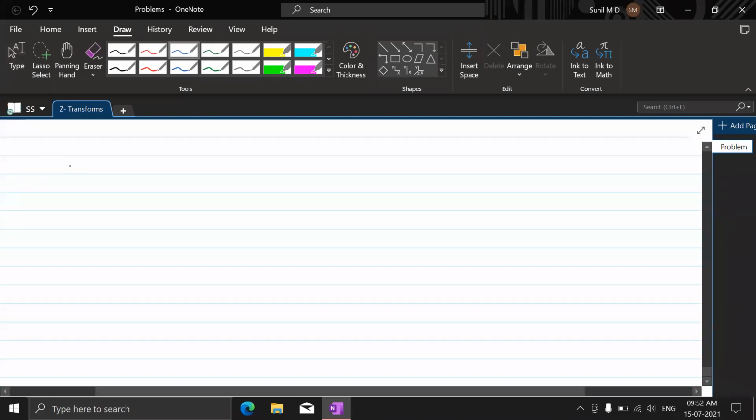The fifth one, x of n is given to be 3 times minus half to the power n u of n minus 2 times 3 power n u of minus n minus 1.